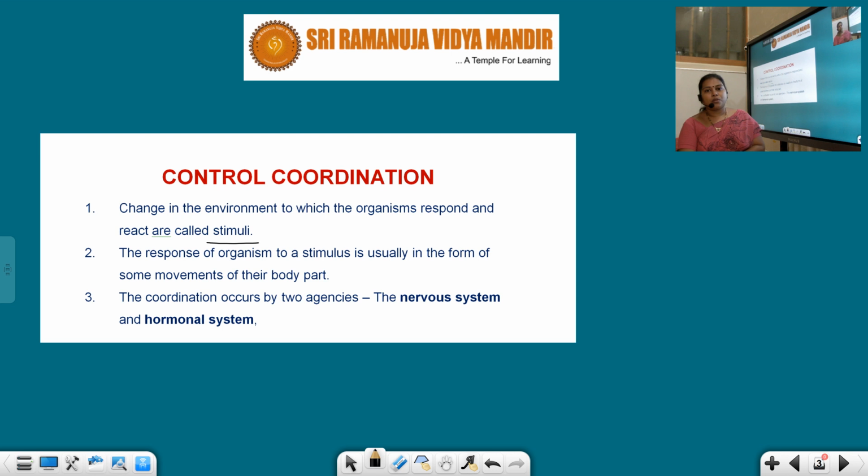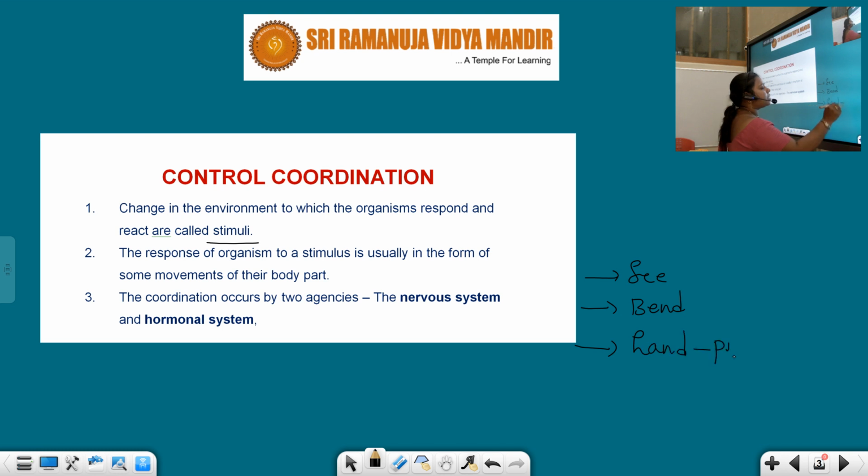And one more example I would like to give in this introduction to control and coordination. When an object falls on the floor and you want to take that pen, first you have to see the object and locate where it is. Then you have to bend, with the help of your spinal cord and body. Then with the help of your hand, you pick up the pen, right?